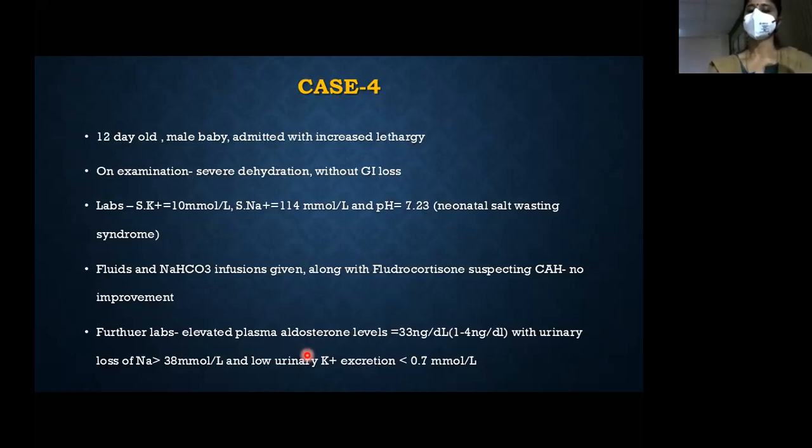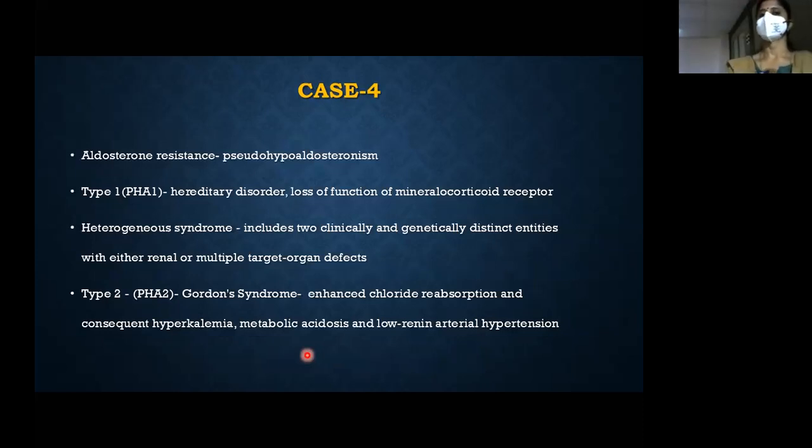Urinary sodium was more than 38, and urinary potassium was less than 0.7. So if you check TTKG in this patient, it will be less than 8. So finally, it was an aldosterone resistance. It is pseudohypoaldosteronism type 1, due to loss of function mutation of the mineralocorticoid receptor. There are two clinically distinct entities: one is related to the kidney alone, and the other has multiple target organs, because mineralocorticoid receptors are also present in other organs.